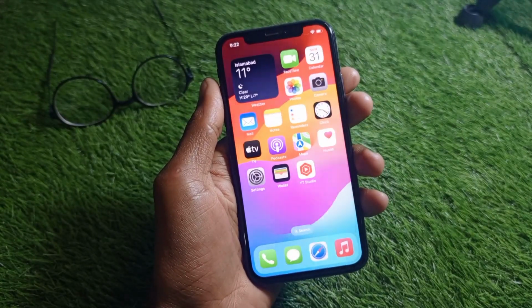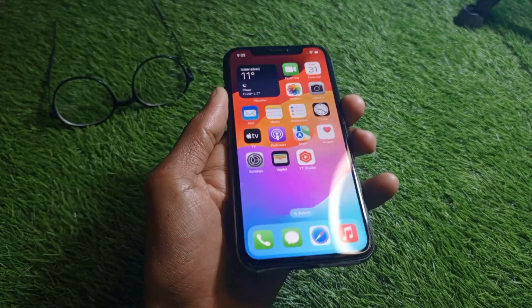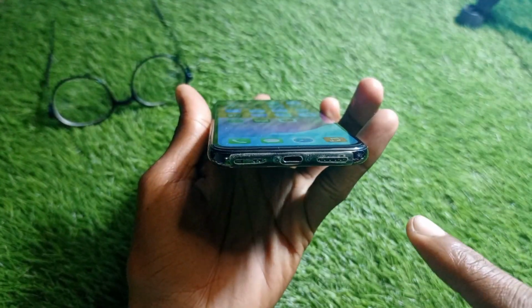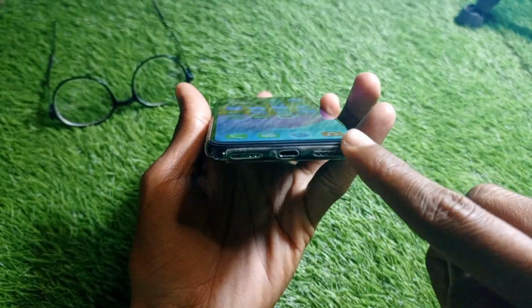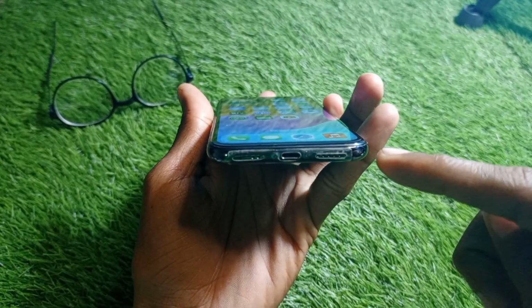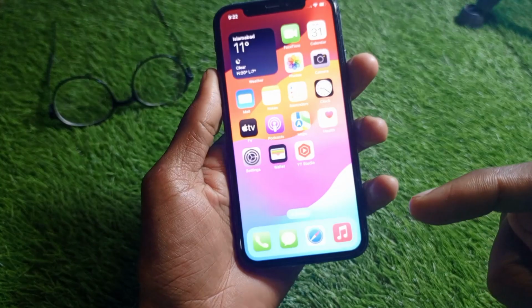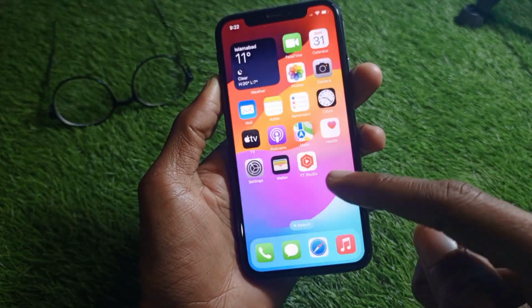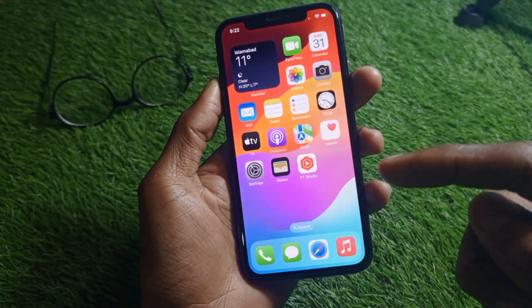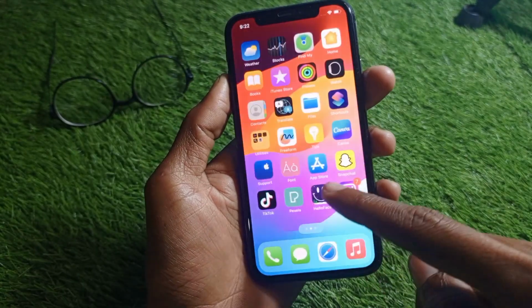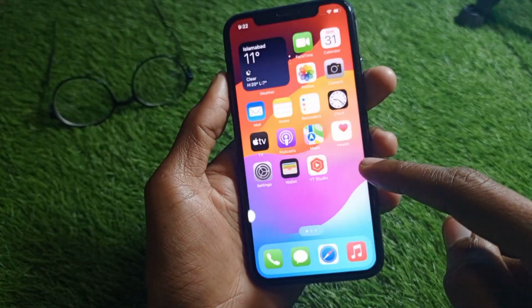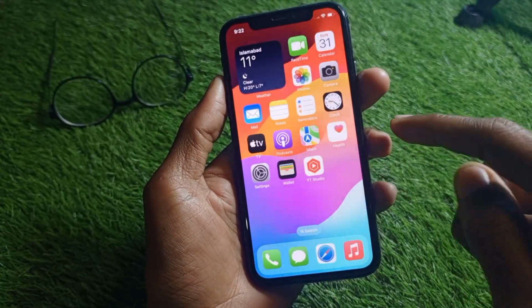So guys, in this video I'm going to show you how to fix iPhone speaker low sound. So guys, if you have this type of problem that when you want to play any music on your iPhone and sound is not working, so guys, how can you increase your sound on iPhone? So guys, easily you can fix this. Let's start without wasting any time.